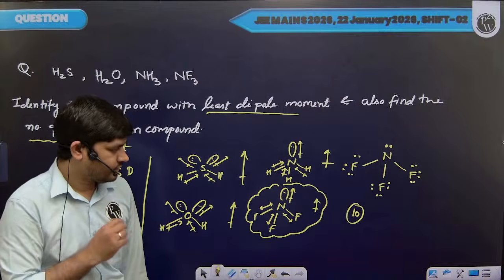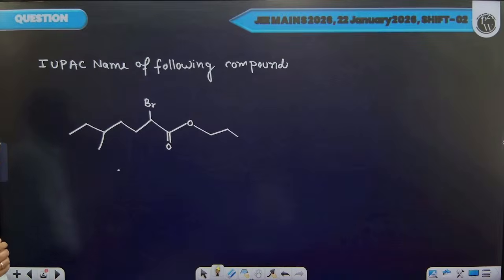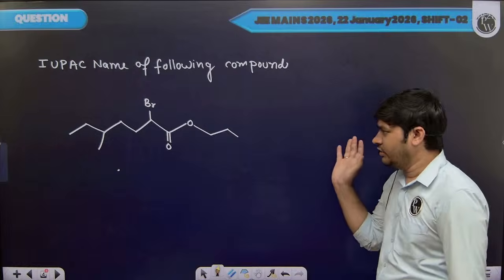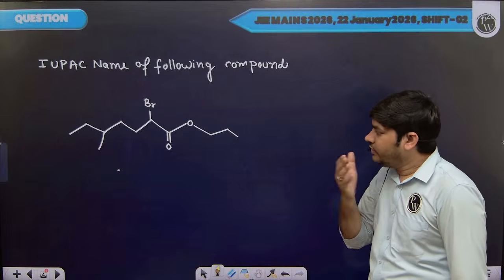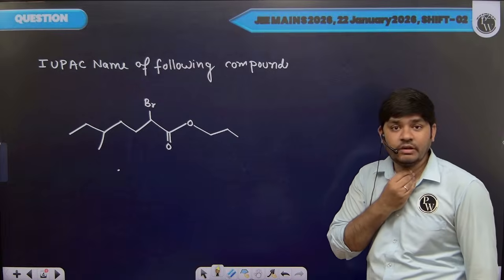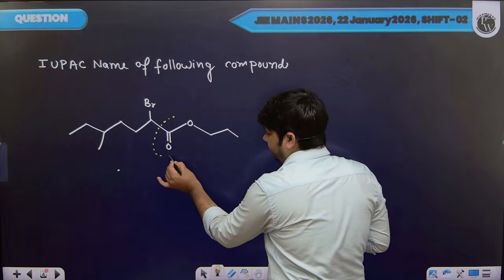Okay. So now let's move to the next question. This is also a very easy question. You need to write the IUPAC name. Now, first, if we talk about the main functional group present in this compound, then this is your main functional group.